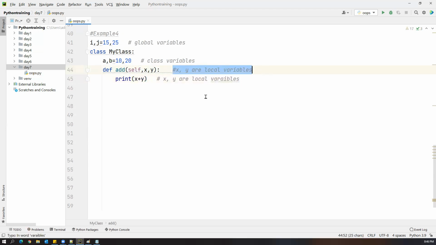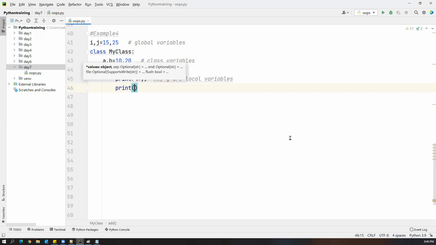So I can just write this statement here. x, y are the local variables, and we are able to directly access them within the method. But I want to perform addition of these two values, a and b. They are class variables. How to access them? In the previous example, I told you.